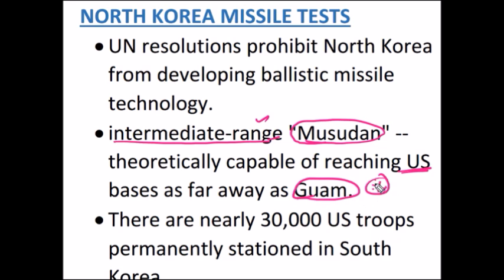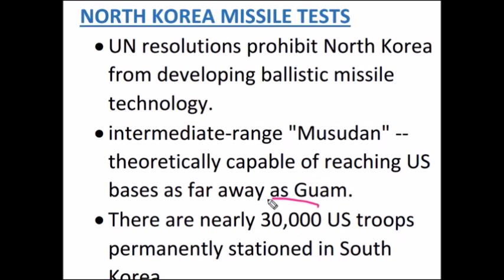Guam is an island in the Pacific Ocean. Take your atlas, whether Orient Longman or any other atlas. Try to locate Guam in the Pacific Ocean. There are 30,000 US troops permanently stationed in South Korea.